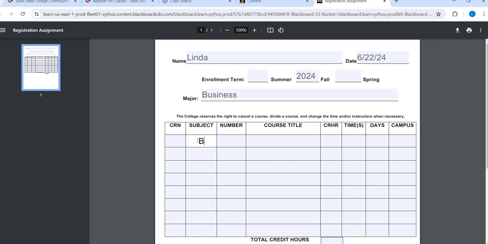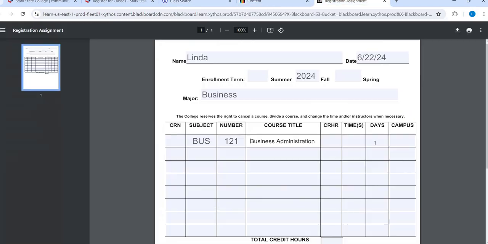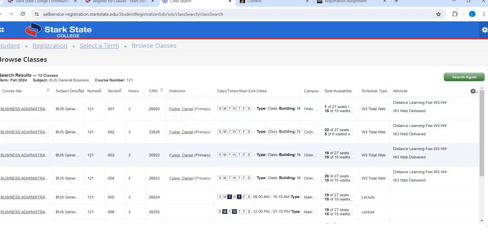Okay, so now I can start filling out my form here. My subject is that 3-letter abbreviation. My number is 121. My course is Business Administration. When I go to look here, it is 3 credit hours, no matter what modality I take it as. So I'm just going to go ahead and put 3 credit hours. Now, here's where I have some options. I can look and see, do I want to take this on campus or do I want to take this as a web class?